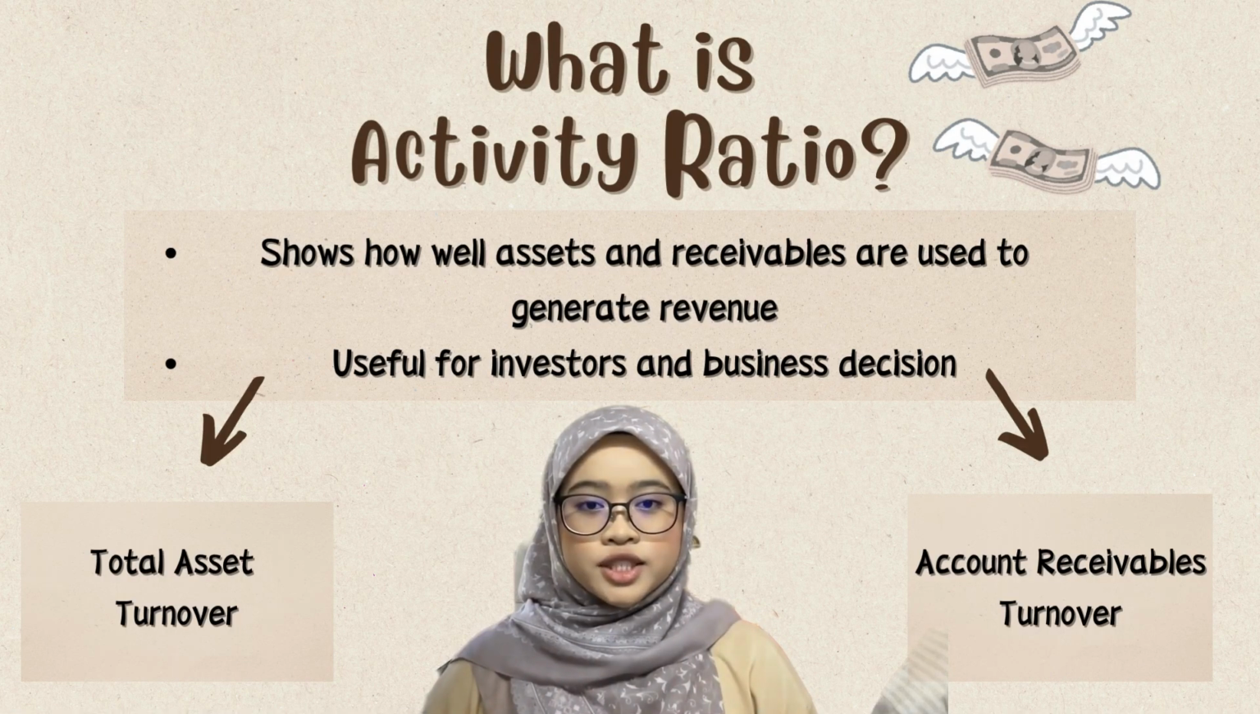Activity ratios are important for investors and managers because they show how efficiently a business is operating. These ratios tell us if the company is using its assets and credit sales wisely to generate income. The two main ratios we will look at are total asset turnover and accounts receivable turnover.